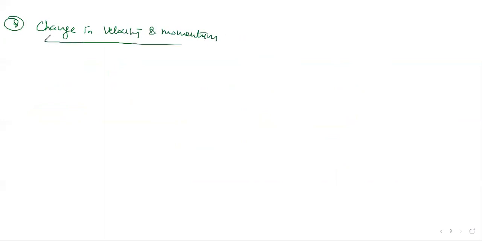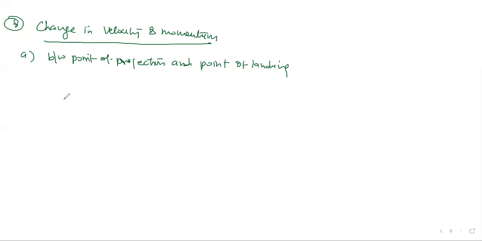So I'm writing two cases here. Case one is between the point of projection and the point of landing. I'm covering all types of patterns of questions that they ask in the exam. They're asking what is the change in velocity and momentum between your initial point and final point.